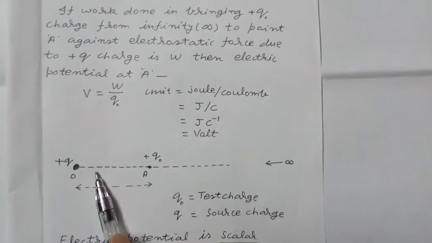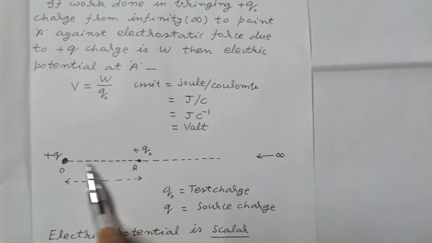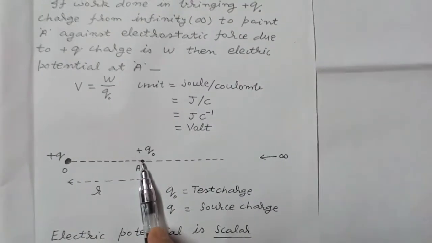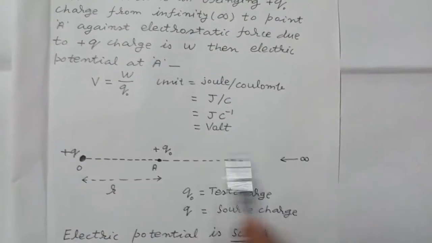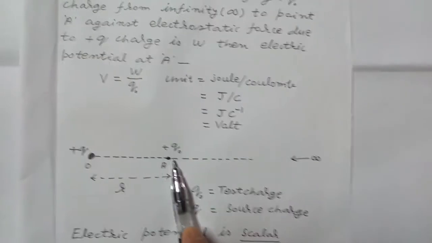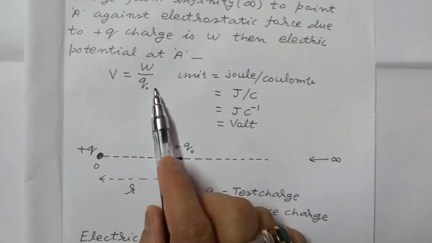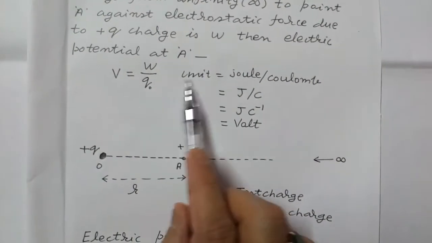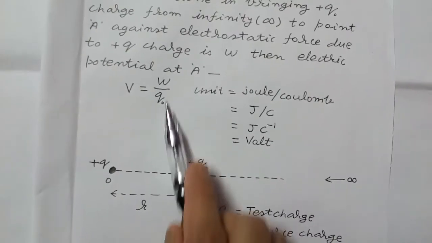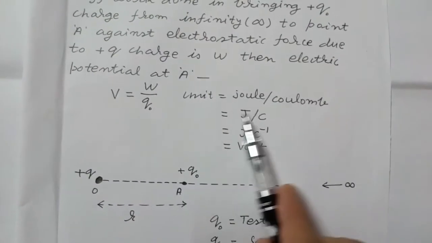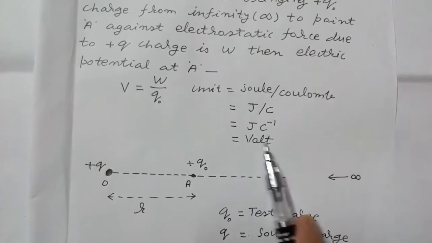So you may see in this diagram, this is plus Q charge which is source charge, and due to this charge we have to find the electric potential at this point A. So we bring this plus q naught test charge from infinity to this point A, calculate work done and divide this work done by q naught, because V is work done in bringing unit charge. If work done in bringing q naught charge is W, then work done in bringing unit charge is W upon q naught. Its unit is joule per coulomb, and joule per coulomb is also known as volt.